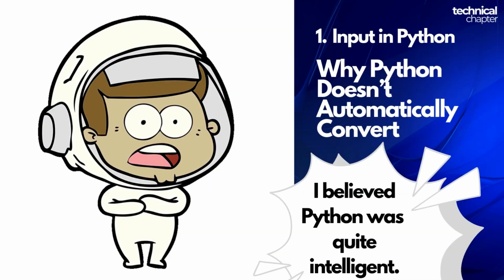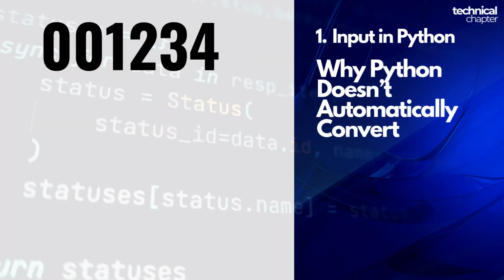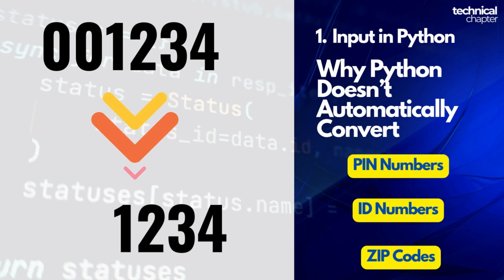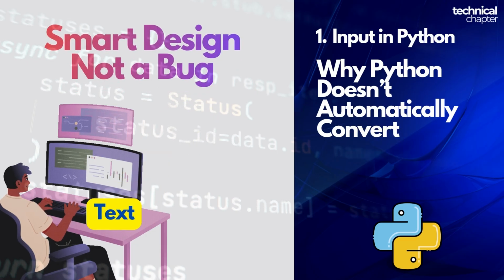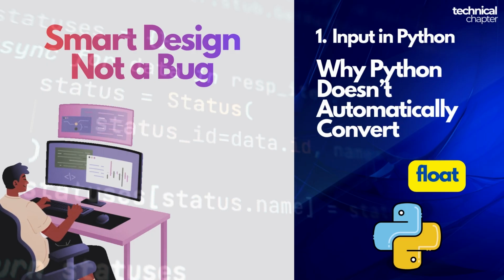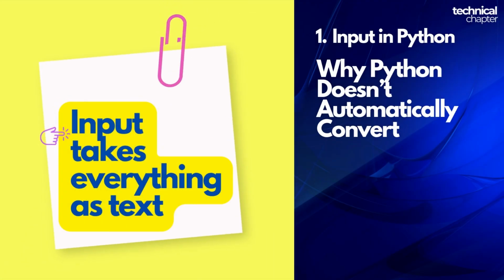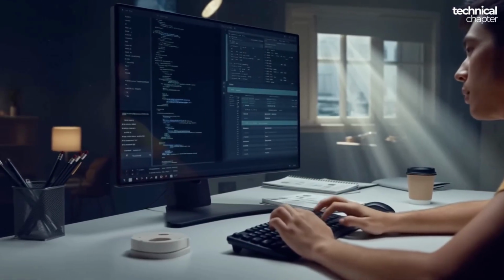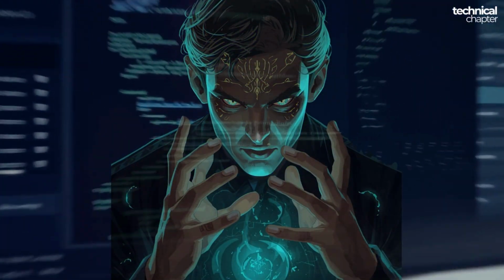Why Python doesn't auto-convert? This part is very important. Imagine this input, 001234. If Python auto-converted it to a number, the leading zeros would be lost. That could break PIN numbers, ID numbers, zip codes. So Python clearly says, I'll give you text, you decide what it should become. This is smart design, not laziness. So final takeaway for you is, input doesn't return numbers, it returns raw text. Python is smart, but it's not a mind reader.